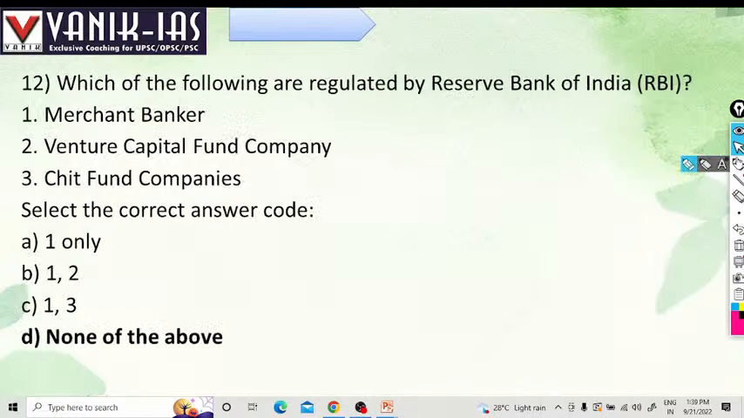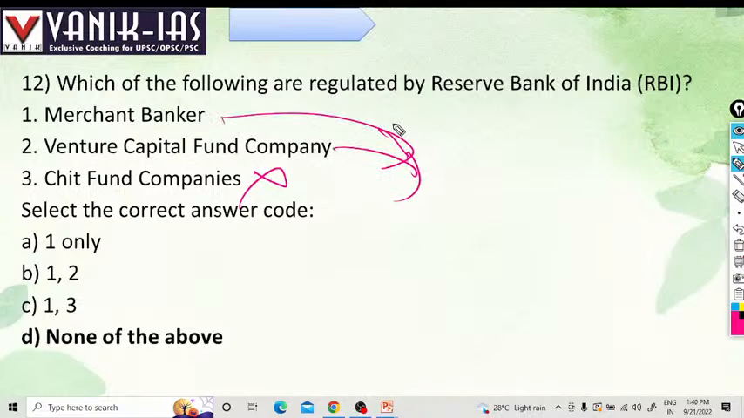But so far as current account convertibility is concerned, we have 100% current account convertibility, but only partial capital account convertibility. Which of the following are regulated by Reserve Bank of India? Chit fund companies, no, they are banned in India. Venture capital fund companies, no, they are not regulated. They are independent. Anybody can invest. Merchant bankers are not regulated either. A particular person can become a merchant banker as well. They can invest in different ongoing startups. So none of them are regulated by RBI.